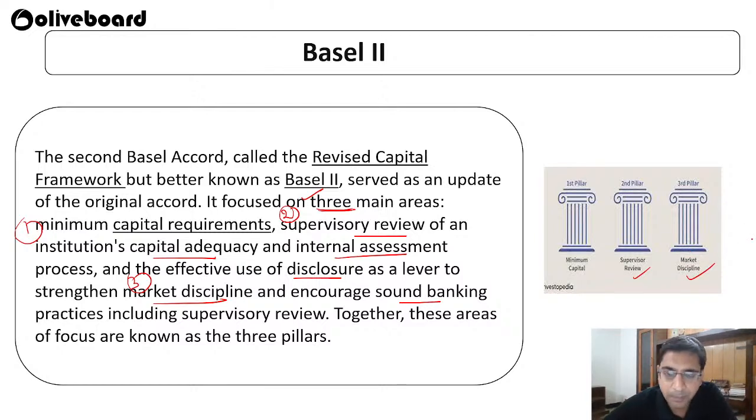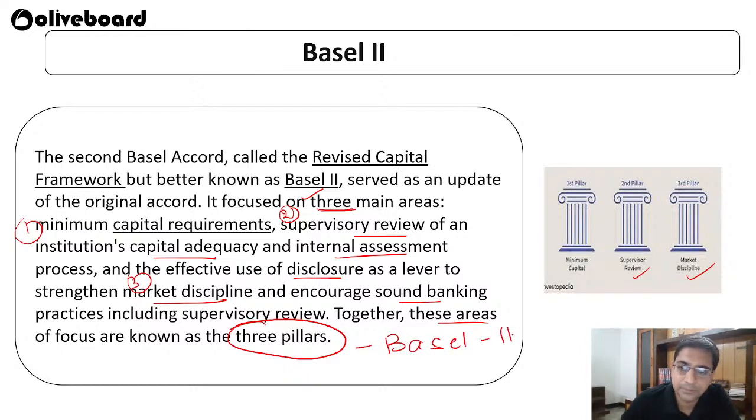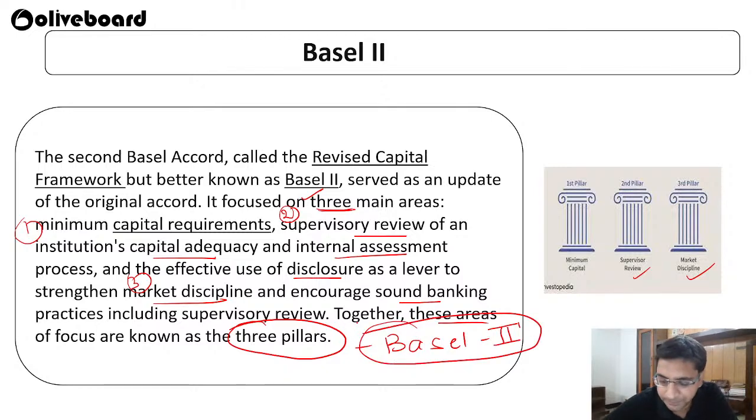Whether you are following proper supervisory review, like if somebody wanted to supervise your things, whether you are performing them in a proper way or not. So that has to be there. Okay. So together these areas are called the three pillars of Basel 2, the three pillars of the Basel 2 Accord.